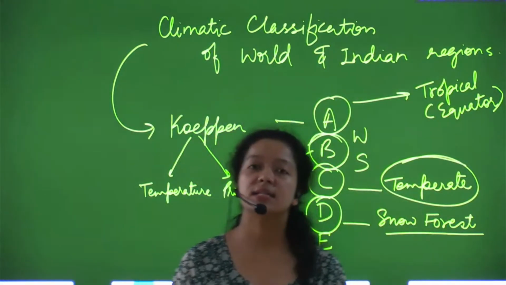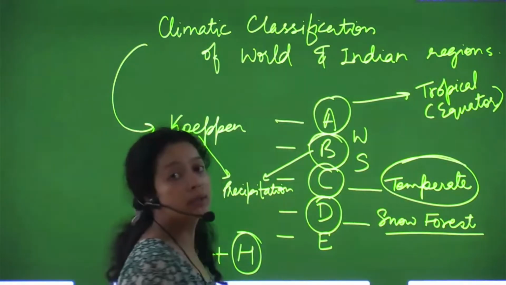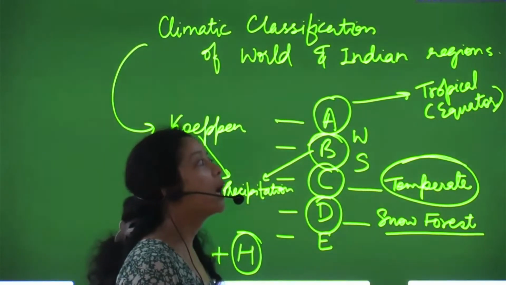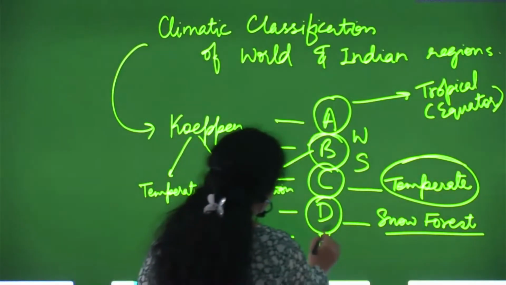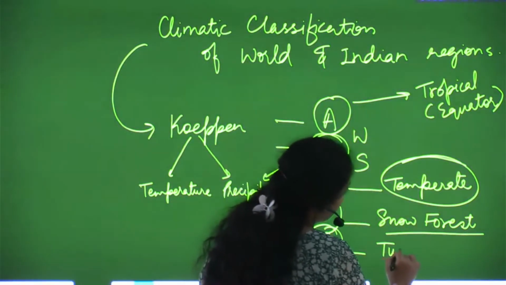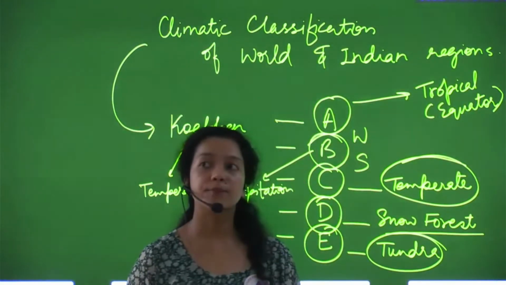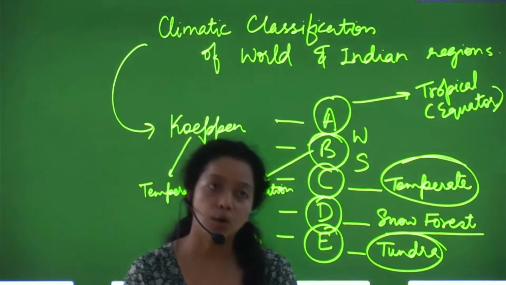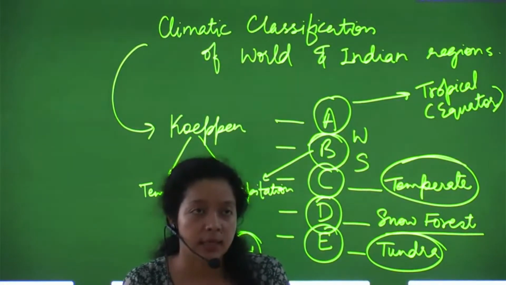It basically means that it is even colder than the temperate ones, so it is up to 3 degrees Celsius. And then E stands for tundra-like climatic conditions, where the temperature is below 3 degrees Celsius, or even minus 3 degrees Celsius.